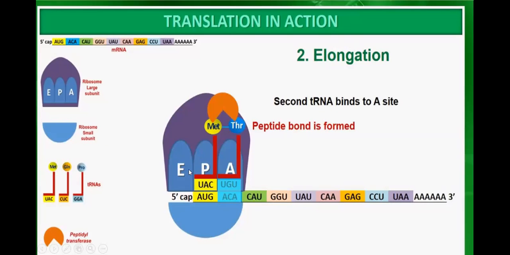Then there is elongation. The second transfer RNA carrying an amino acid will come to the A site. Then these two amino acids will come very close to each other, and peptidyl transferase, that is the enzyme, will facilitate the formation of a peptide bond between these two amino acids. So the second transfer RNA binds to the A site in the elongation stage.